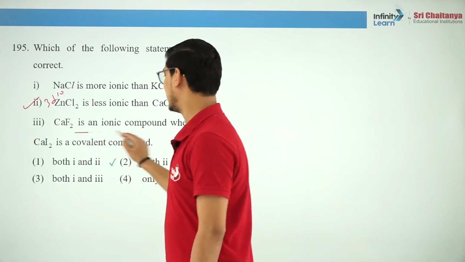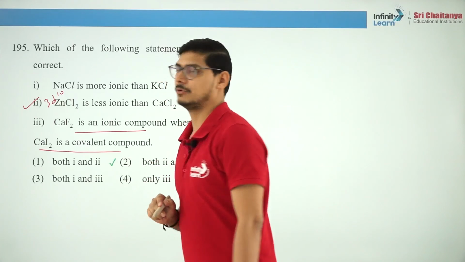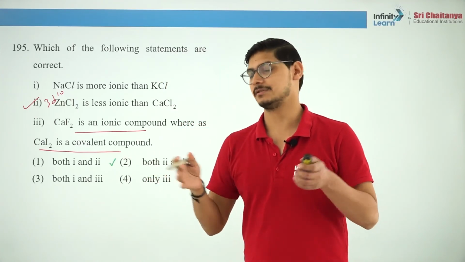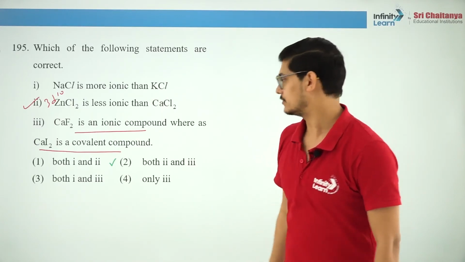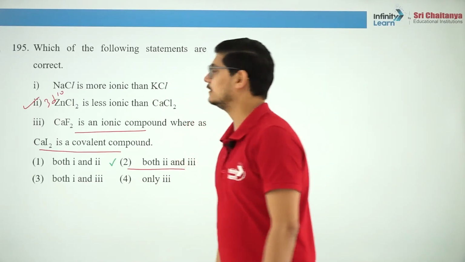And calcium fluoride is an ionic compound, whereas calcium iodide is a covalent compound. Yes, iodide anion is very large, calcium is a very small cation. So you can apply Fajan's rules. The covalent character is very, very large. Okay. So the correct answer is both second and third are correct.